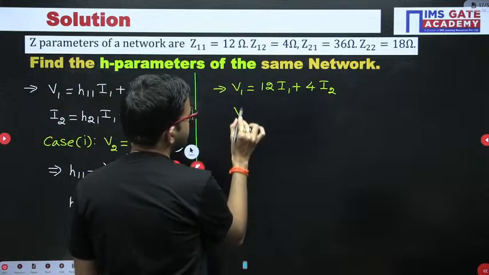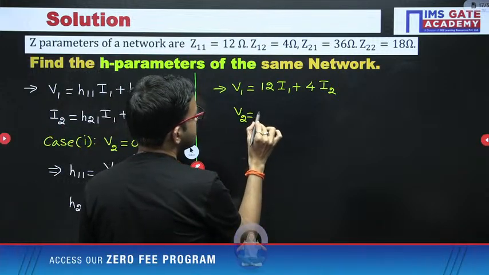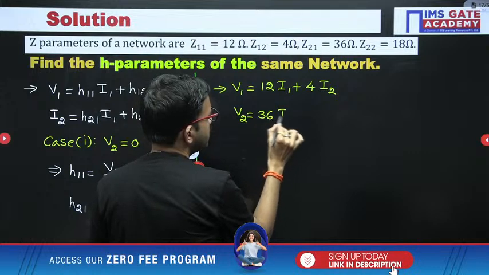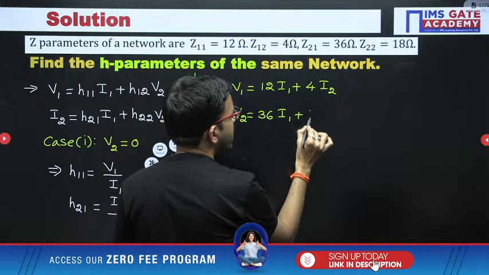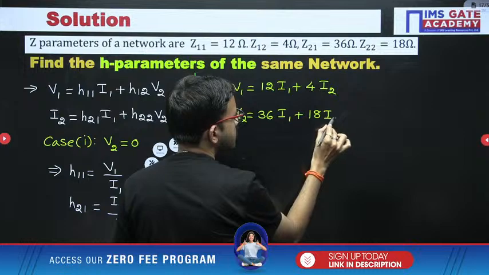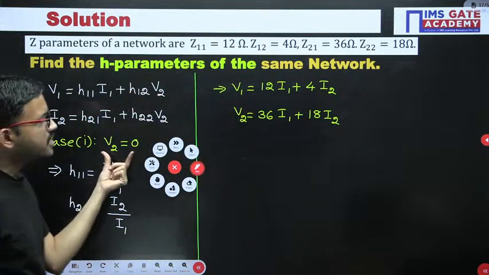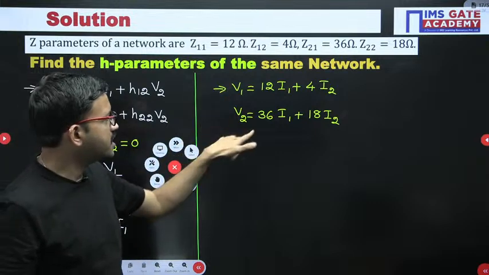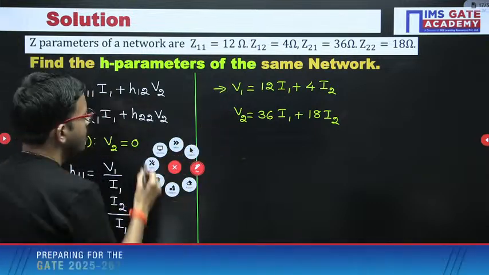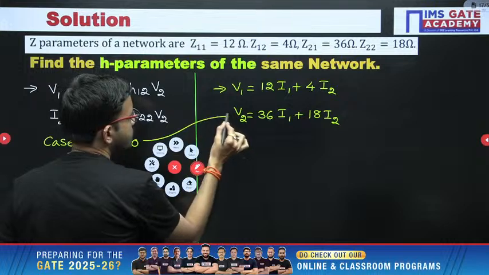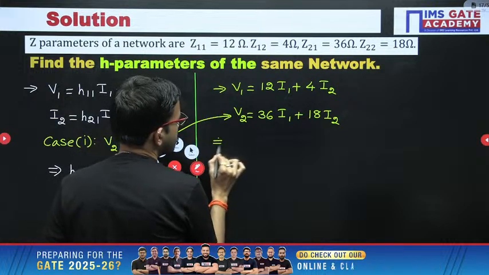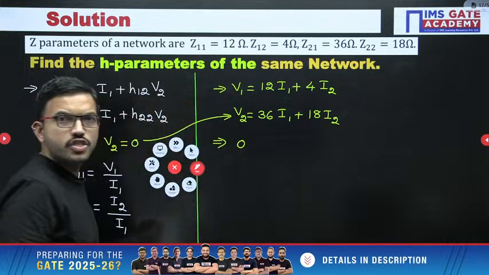V2 equal to Z21 I1 plus Z22 I2. Now just observe here, we have to consider V2 0 in these 2 equations. So substitute 0 in place of V2.